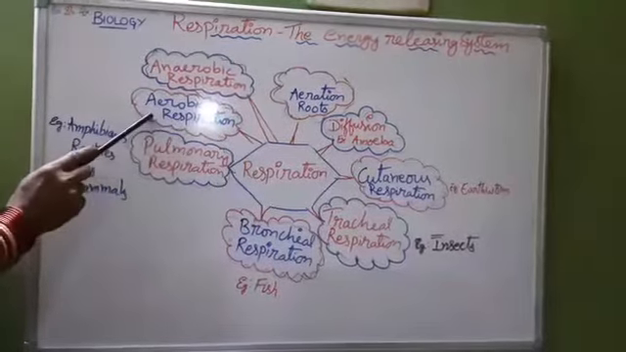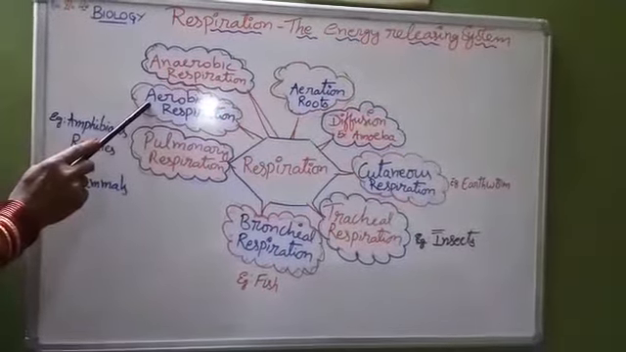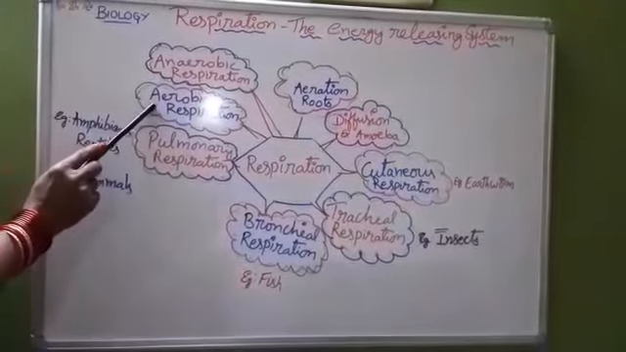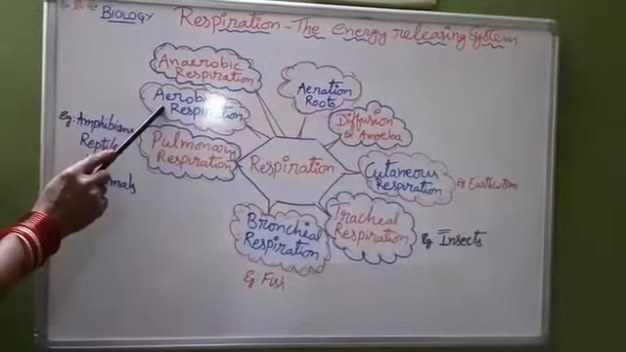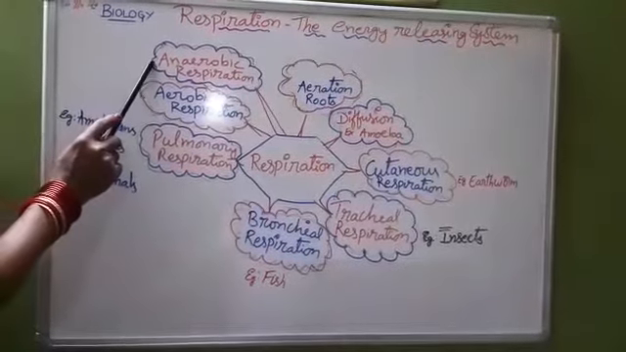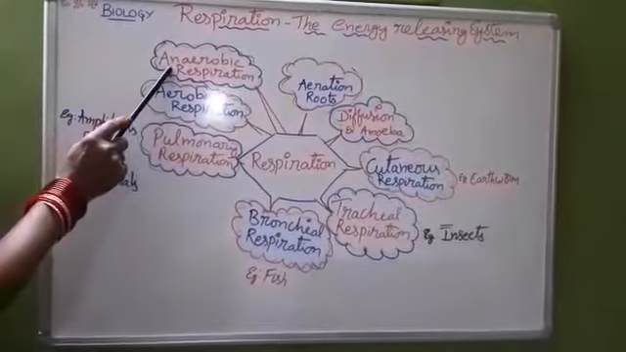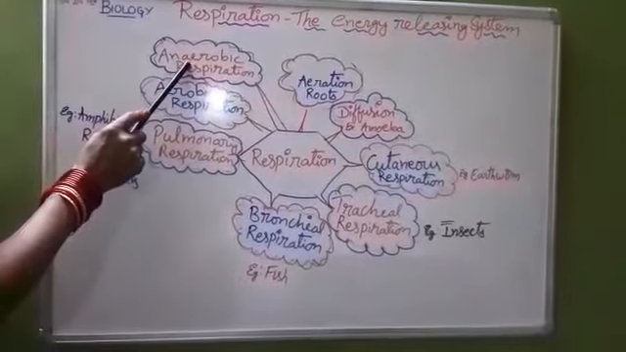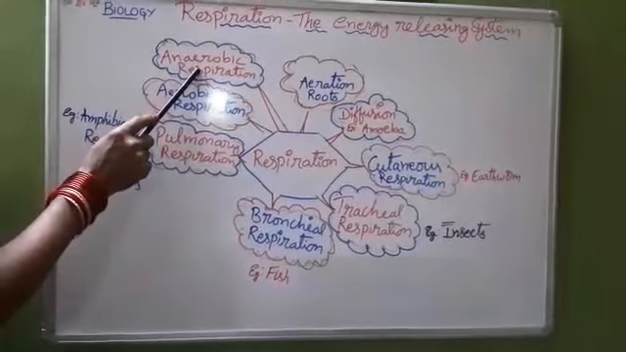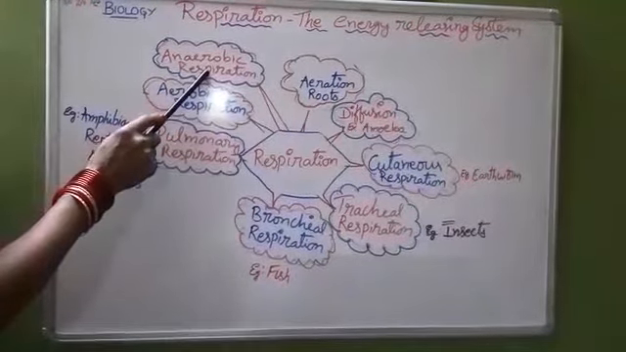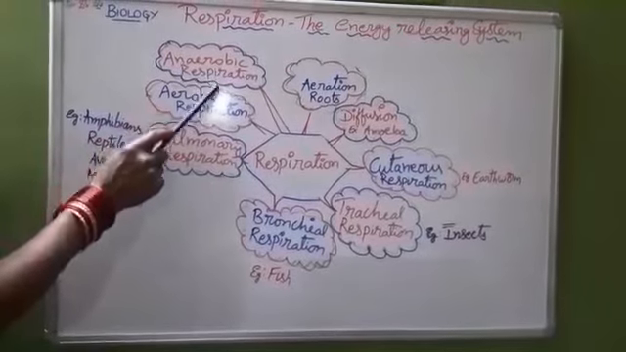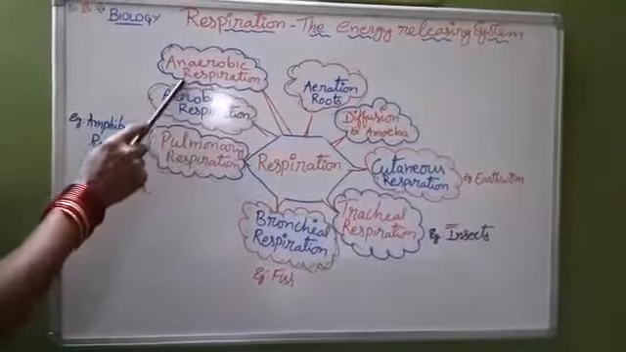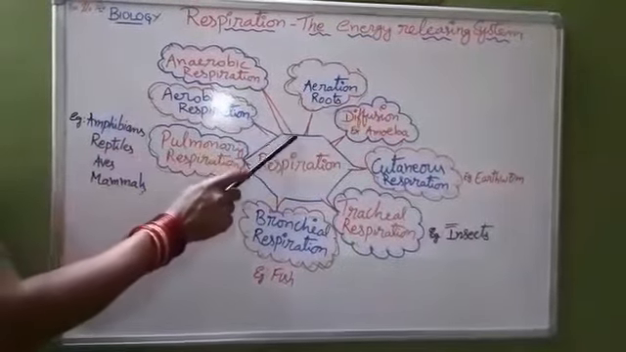Respiration is mainly of two types, aerobic respiration and anaerobic respiration. Aerobic respiration happens only in the presence of oxygen. Anaerobic respiration happens in the absence of oxygen. Mostly it happens in certain varieties of bacteria, some of the parasites and yeast cells. Aerobic respiration takes place in almost all living organisms.